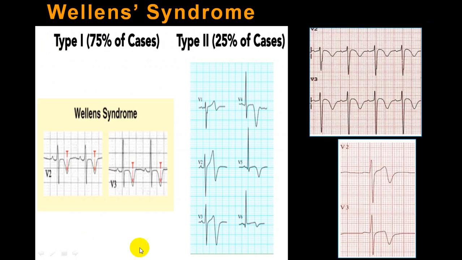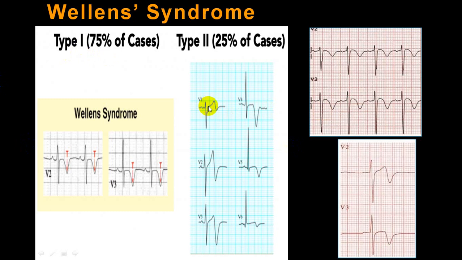Now we'll show you some of those. Now see in this V2 and V3, and this is V2, V3, this is again V2, V3. If you look here, there is ST segment nearly isoelectric and there is a deep T wave inversion. Can you see this deep T wave inversion? So this is type 1.